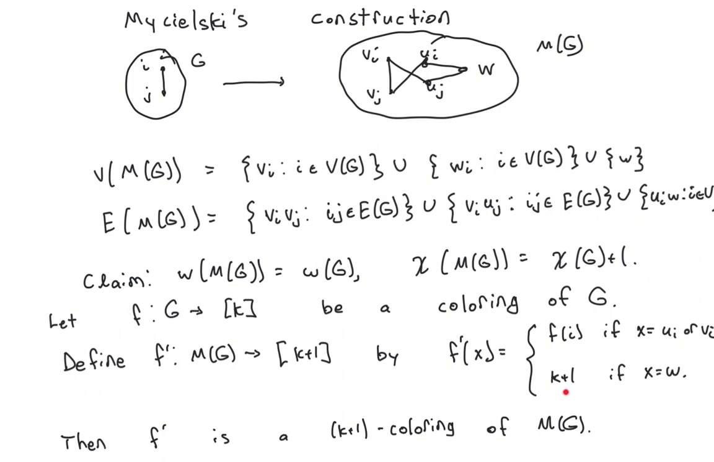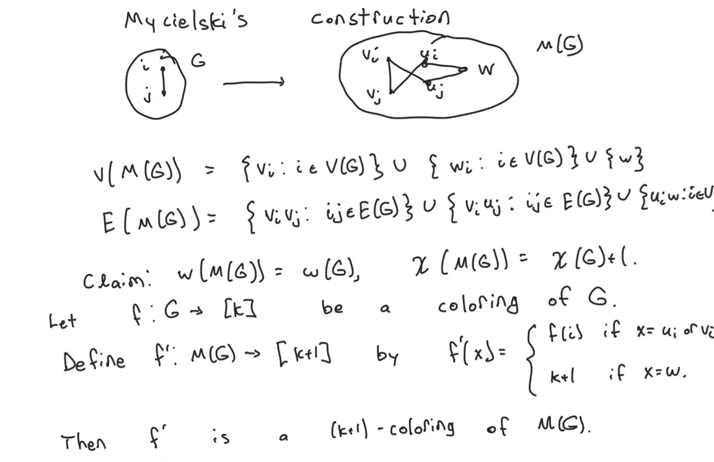Then finally I'm going to assign my brand new color K plus 1 to the W vertex. And so it turns out this F prime is a proper coloring. Why? Because anytime you have an edge involving a vertex in U, it must be adjacent to W, which has a distinct color, so it's a proper coloring, or it's adjacent to a vertex vj. And then if ui is adjacent to vj, then vi is also adjacent to vj, and i is adjacent to j.